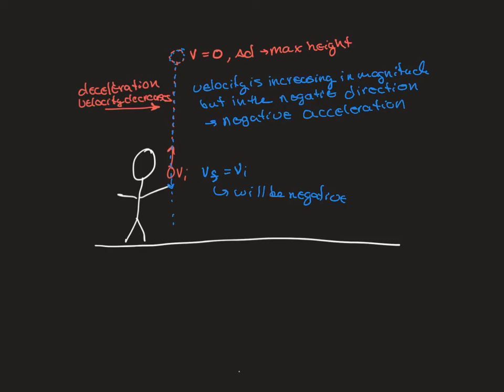Now, if it keeps falling, the velocity will become more negative. So the velocity will continue to increase in magnitude, but it'll be in the negative direction.